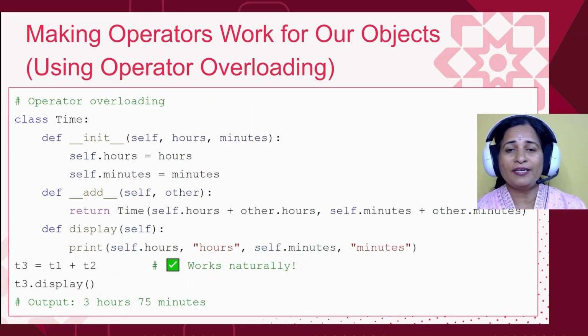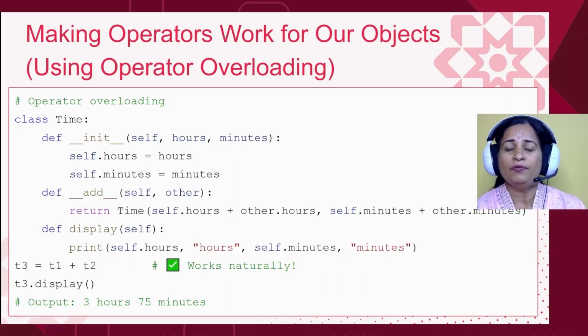So instead of writing a separate add method, I am defining a special method here. We call it a dunder method. Dunder stands for double underscore. You can see that I have used double underscores before and after the add function.